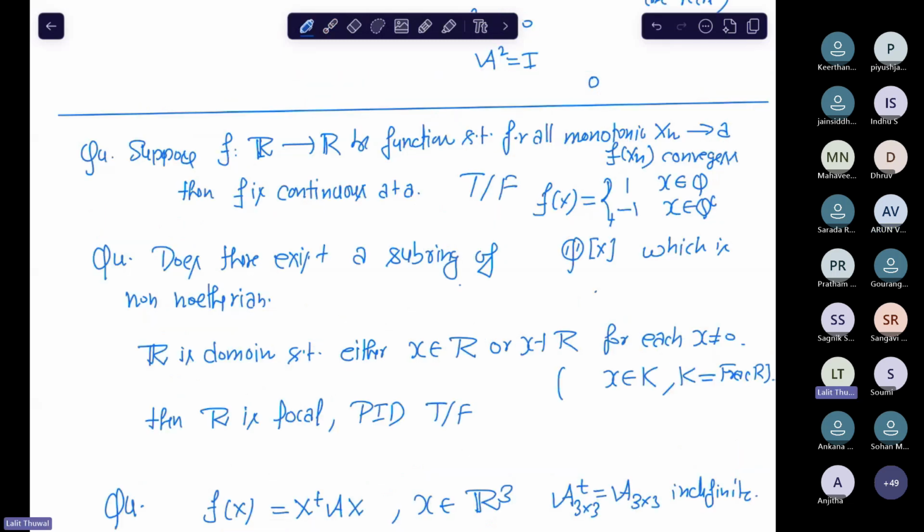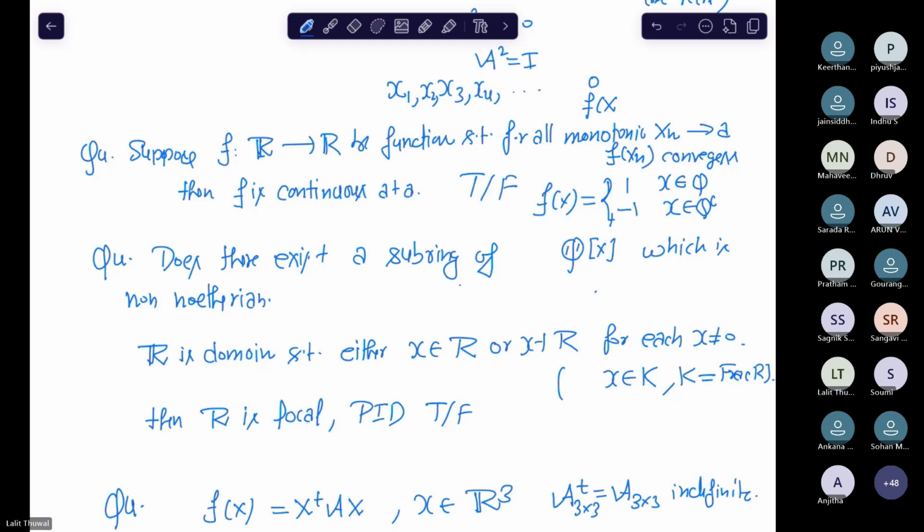Yes, sir. Okay. So see what I'm going to do. I'm going to take a sequence x1, x3, which is of entirely rational numbers and converges to 0. That I can do, right? Yes or no? Yes, sir. And now I am filling in irrational numbers x2, x4, and this just consists of entirely irrational numbers and goes to 0. So what do you think about this monotonic sequence xn? Will it be convergent?